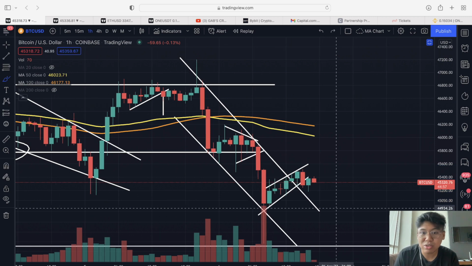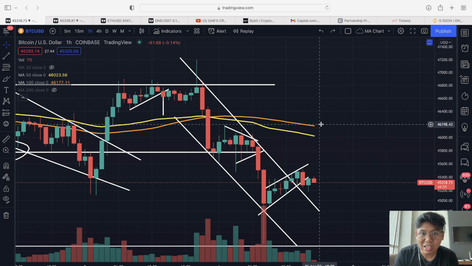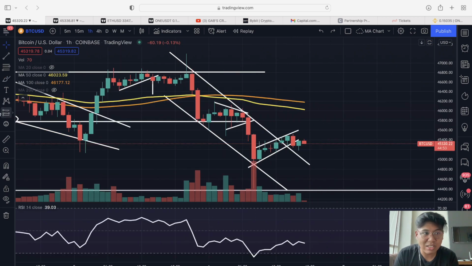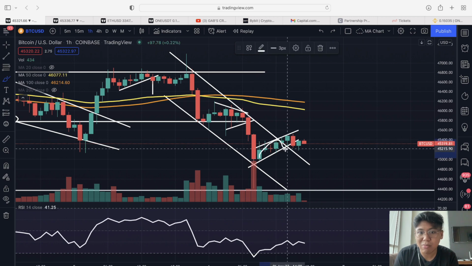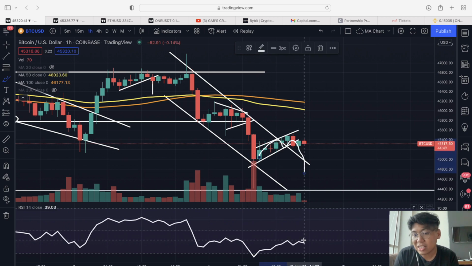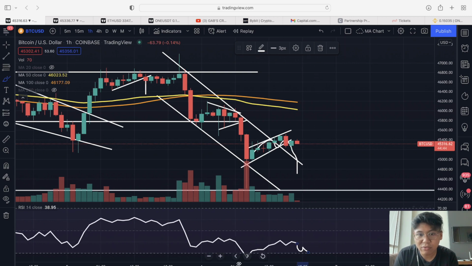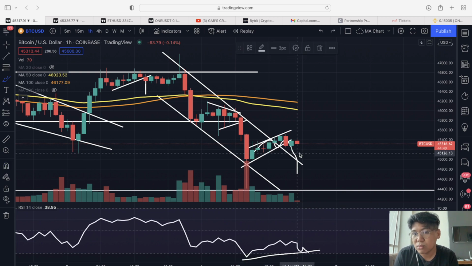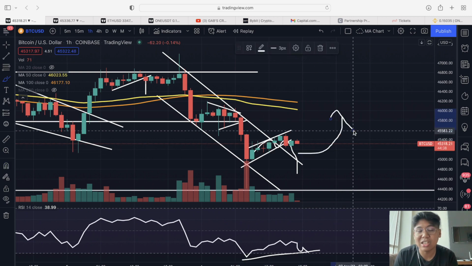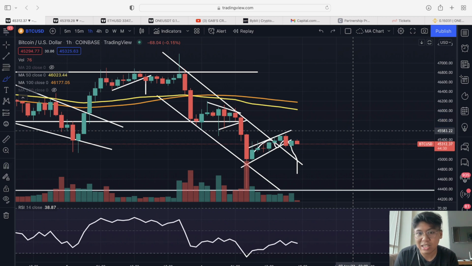Now, another thing to note dito is, pwede tayo mag-form ng bullish divergence if let's say nagkaroon tayo ng one last drop dito kay Bitcoin. And then at the same time nagkaroon tayo ng increasing RSI, then that could be a sign of a bullish trend reversal. In that case, we could see Bitcoin move to the upside. Take note, the price must be declining at the same time the RSI must be increasing in order for us to see a bullish trend reversal signal.